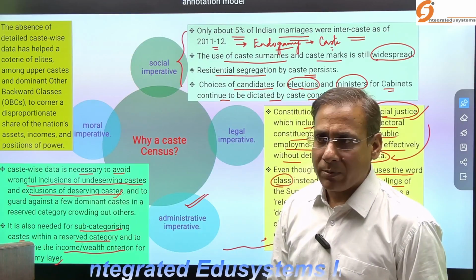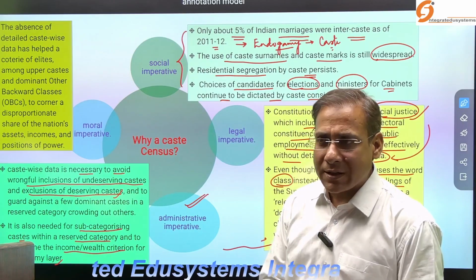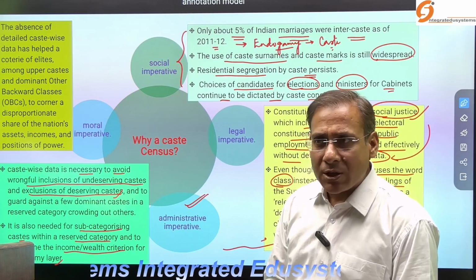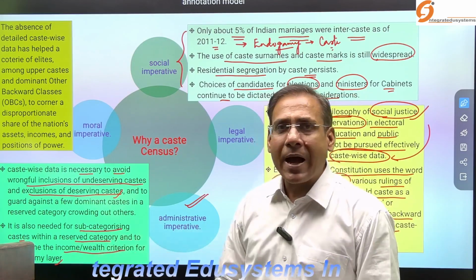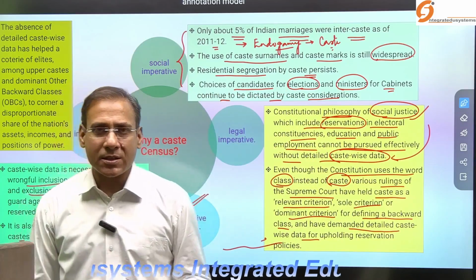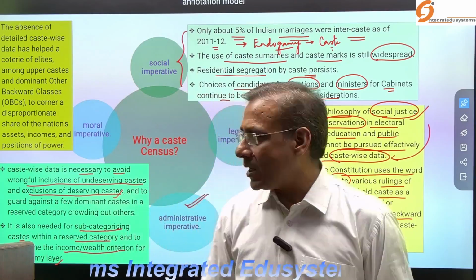Because you might have heard there are several recent cases where people got reservation on the basis of the creamy layer by hiding their caste. So this caste census gives us a pretty clear idea about that.